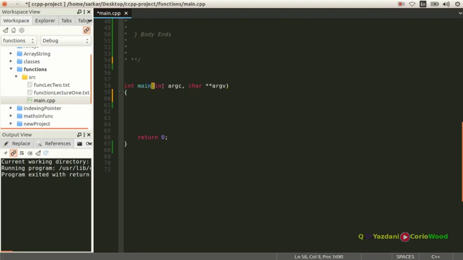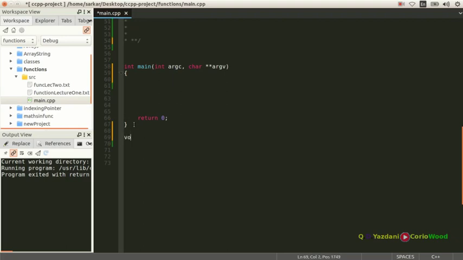I'm going to explain to you in maybe the third or fourth video why there is int argc and char argv. I don't want to confuse you now, and I'm going to tell you why these things are put here. At the moment we're looking for this main, and you cannot use it again. It's the naming convention of C++: it does not allow you to use main anywhere else in your program. You need to put another name, main A or main B or main C or whatever you want. Alright, so we're going to create our function.